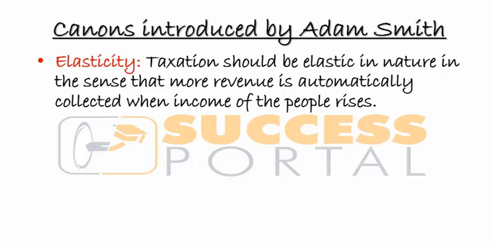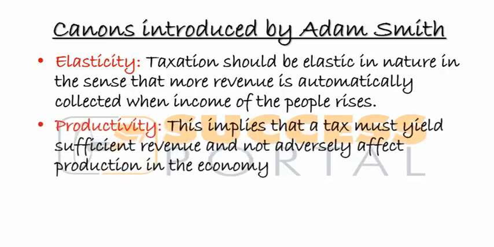So it is elastic. When the income of people rises, automatically you should collect more money from them. If the income of people decreases, automatically it should adjust. You should collect less, right? That's elasticity.